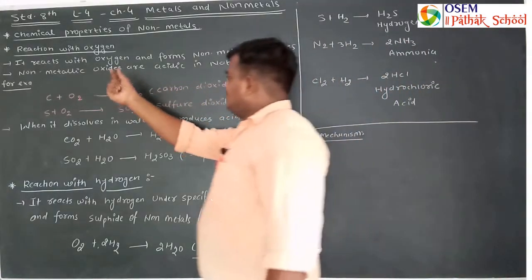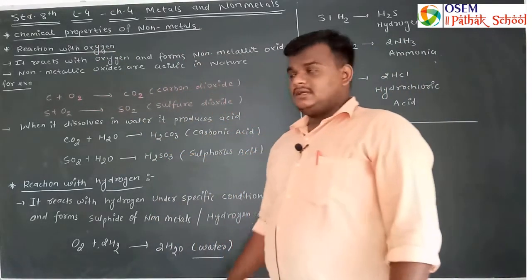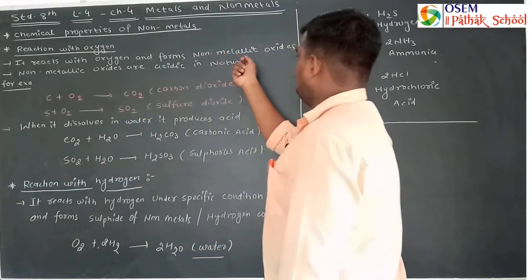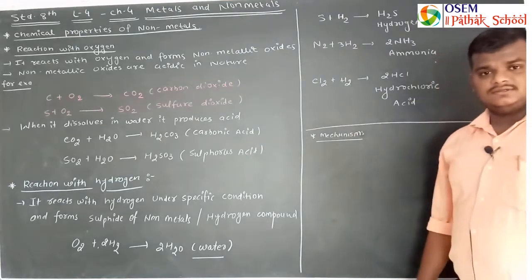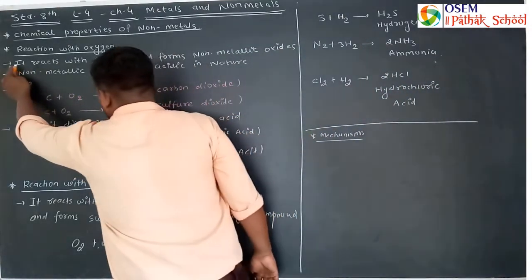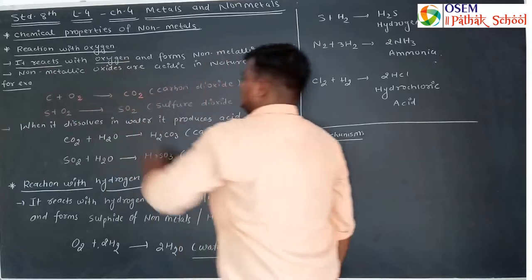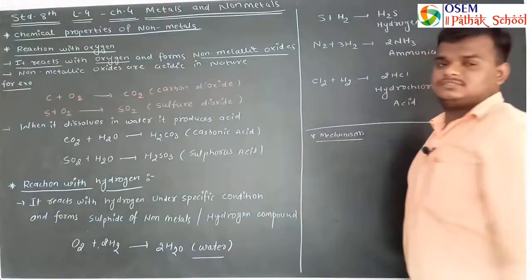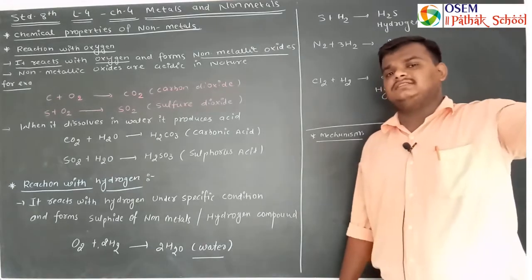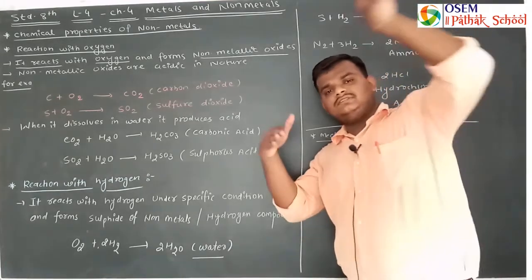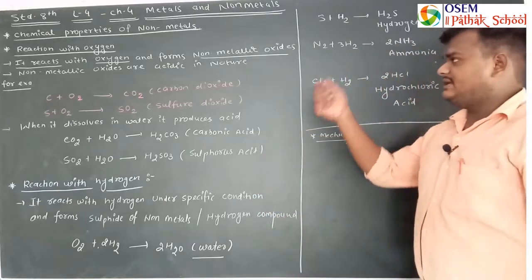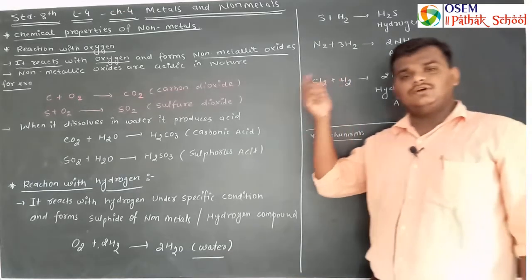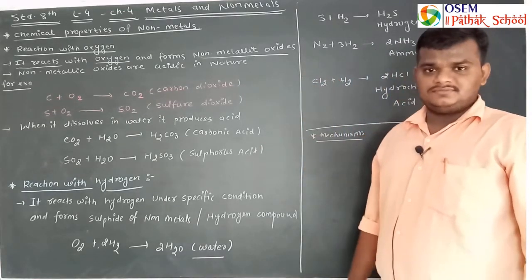That we have to discuss in this particular topic. So non-metals react with oxygen and form non-metallic oxides, the same as metals. When metal reacts with oxygen, it forms metallic oxide, and when non-metal reacts with oxygen, it forms non-metallic oxide.